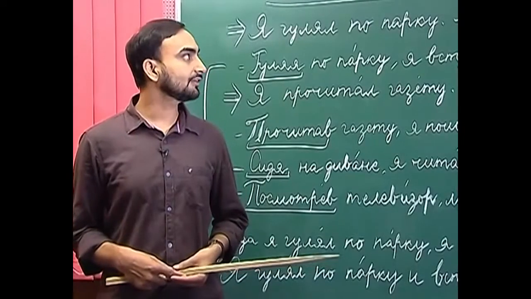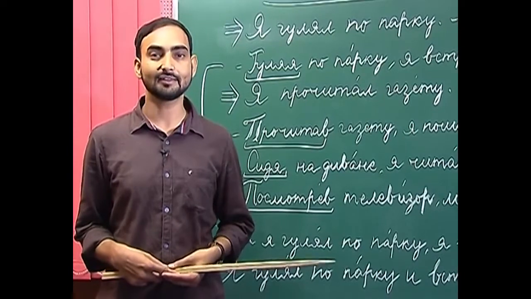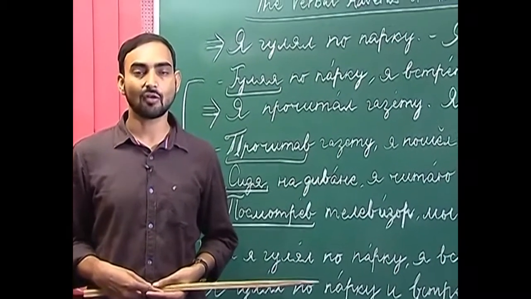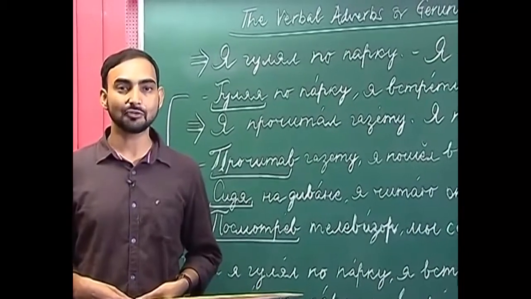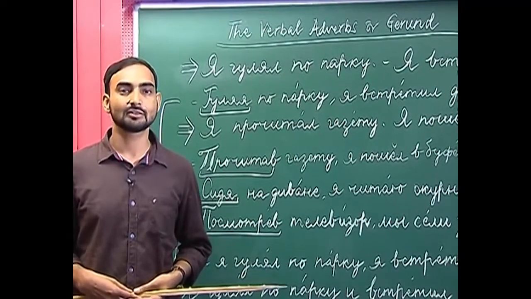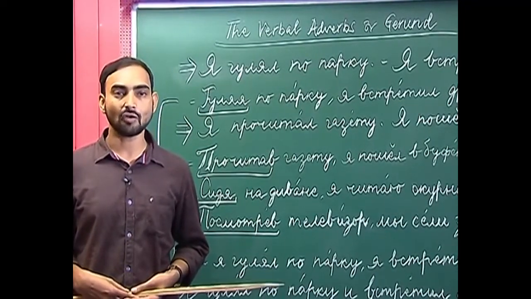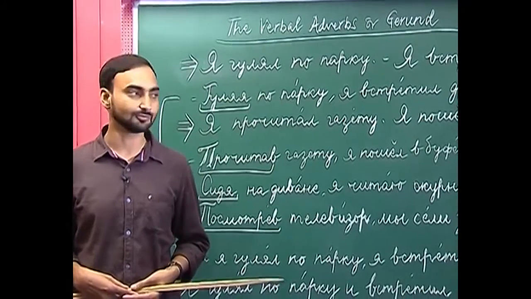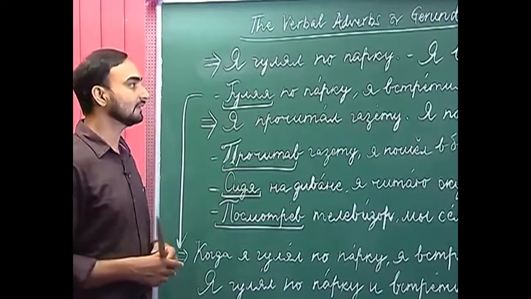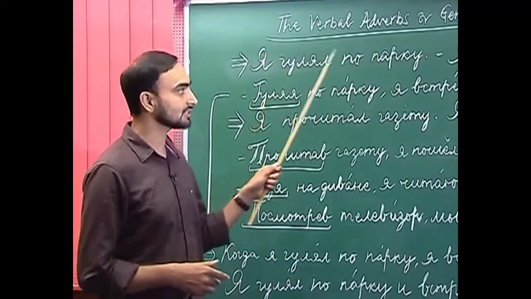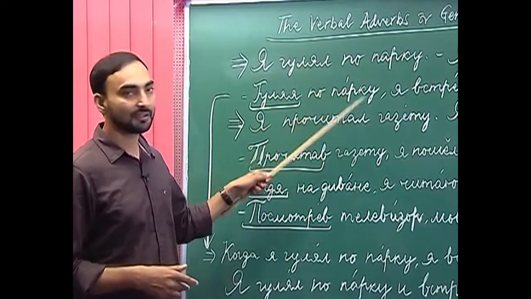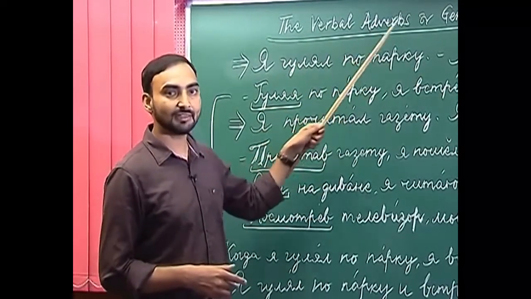The verbal adverbs or the gerund. This is our next topic. The verbal adverbs or the gerund denote the additional action, and they are derived from either the perfective aspect of a verb or an imperfective aspect of a verb. When they are derived from the imperfective aspect, they denote an additional action and simultaneous actions. So, additional action which is taking place simultaneously.